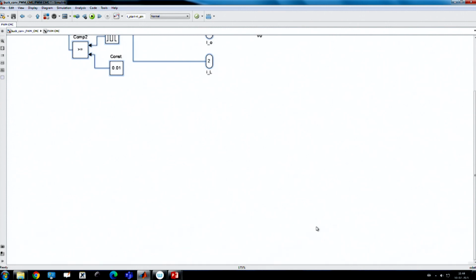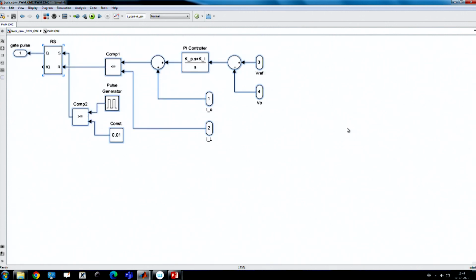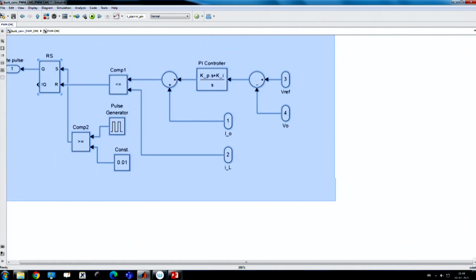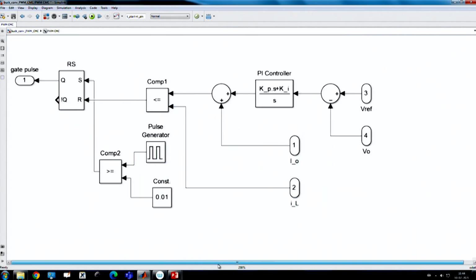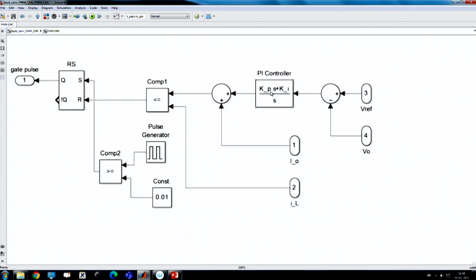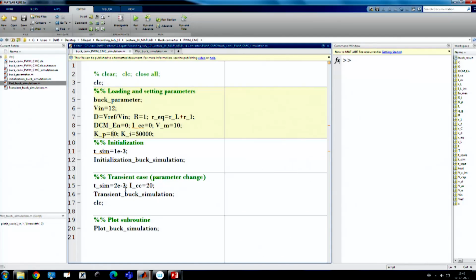an outer voltage loop, and we also have an inner current loop. So we have an inner current loop and an outer voltage loop, and the PI controller is used as the outer voltage loop. And this is the inductor current reference. In this first case, what I want to simulate is, let us say,